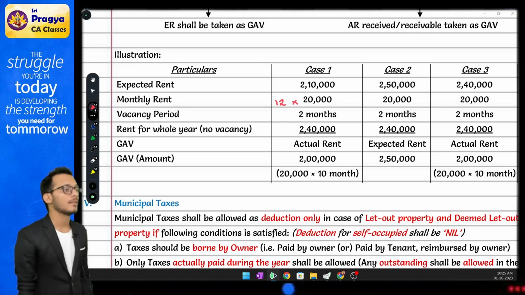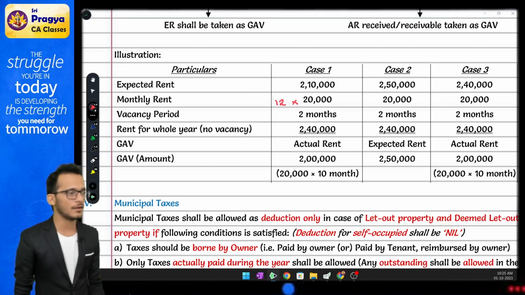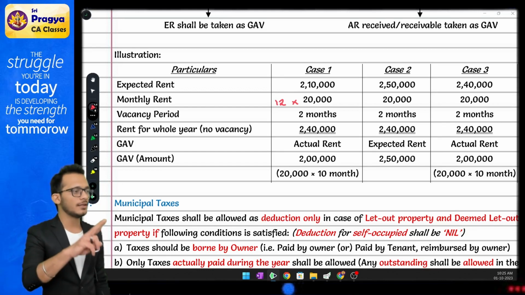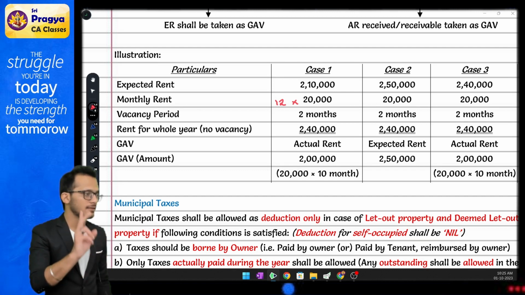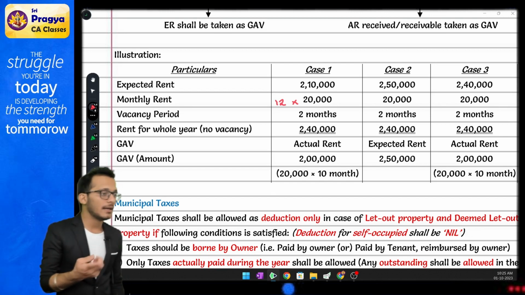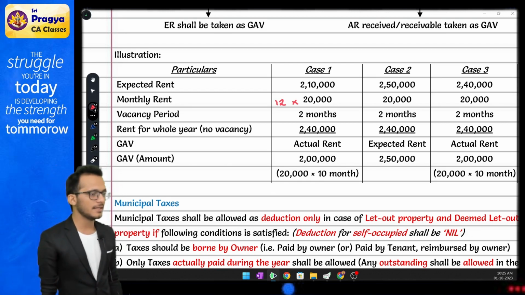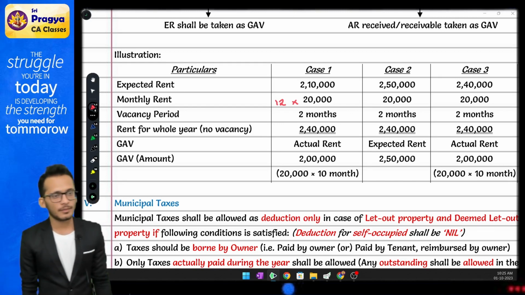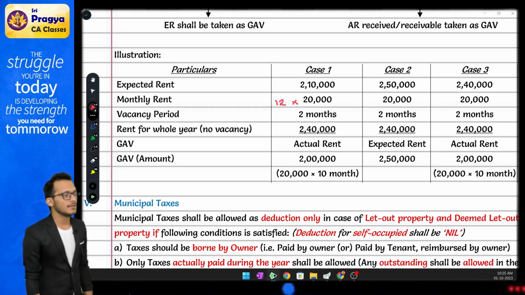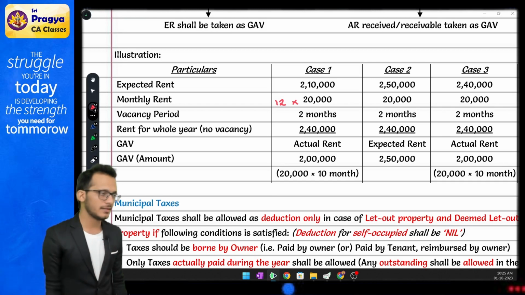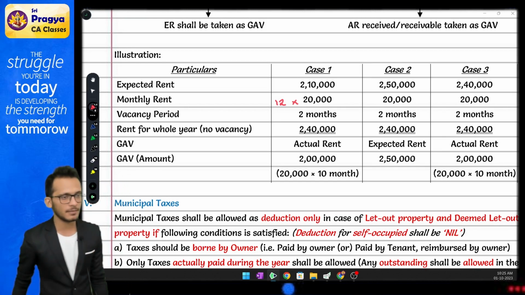With me? Yes. After you allow your municipal taxes, you get something called NAV. In this, you include two items called arrears of rent and advance rent. I told you already in salaries also, what is arrears of rent? It is rent which is changed retrospectively. In that case, it will become taxable in the year in which you have received or known about it. At the same time you have advance rent. Advance rent means you have received rent for future years. It doesn't matter, both are taxable.